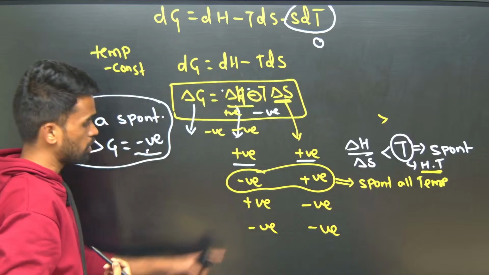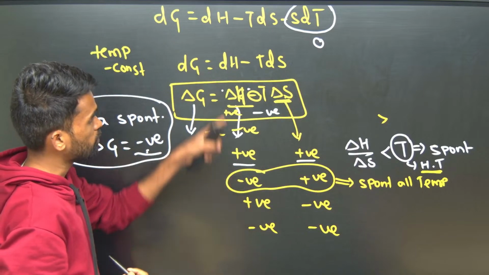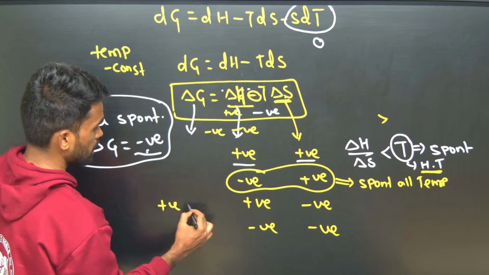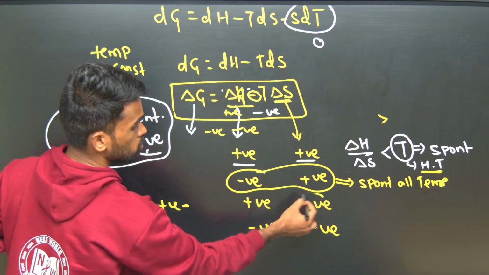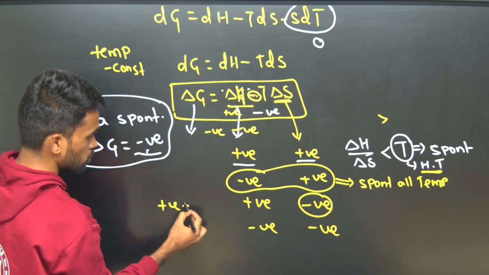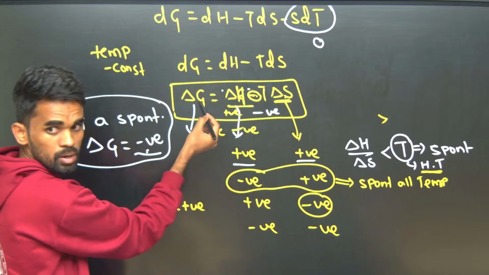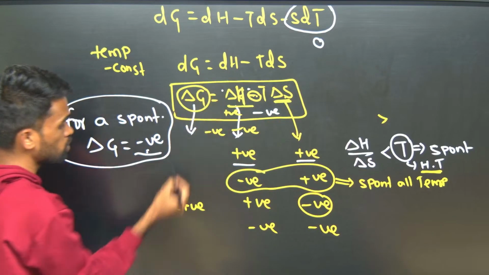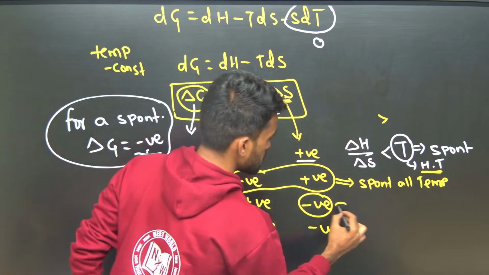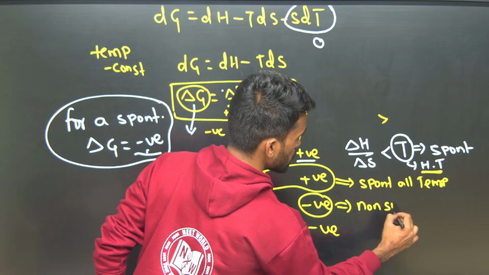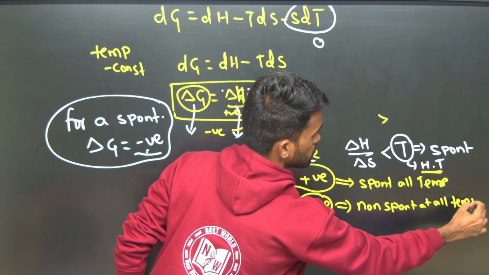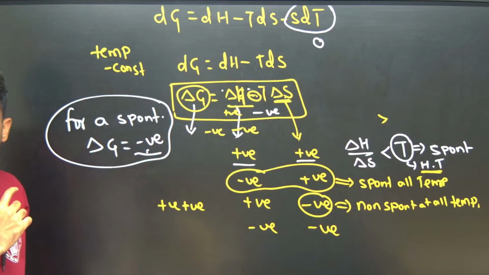Now consider this and tell me. The first term, delta H, is positive, and minus delta S, where delta S is negative here. Negative into negative becomes positive. So the whole term becomes positive. So delta G becomes positive, and positive means it is non-spontaneous. So I can say this is non-spontaneous at all temperatures.